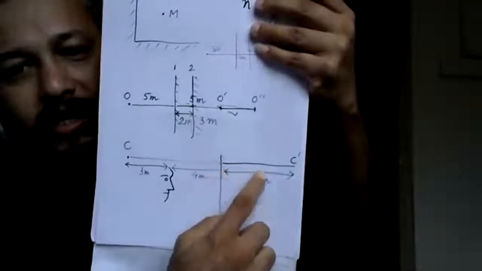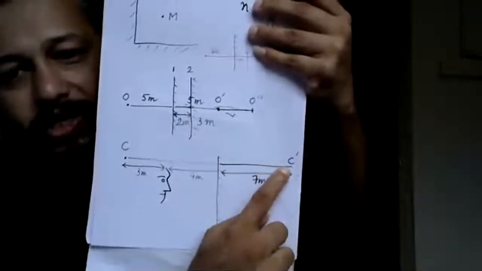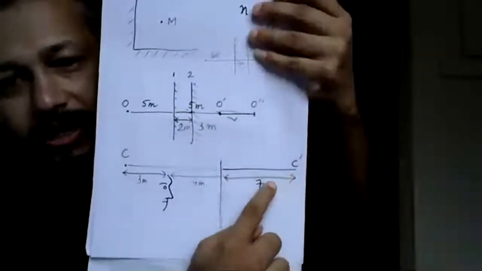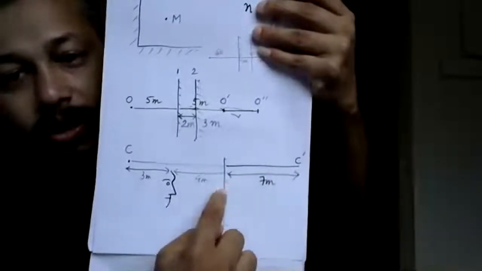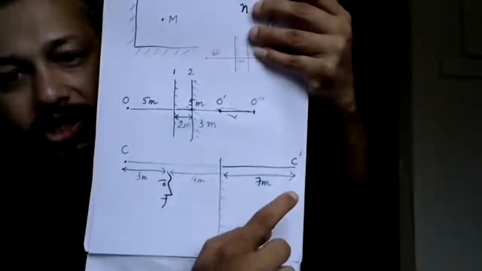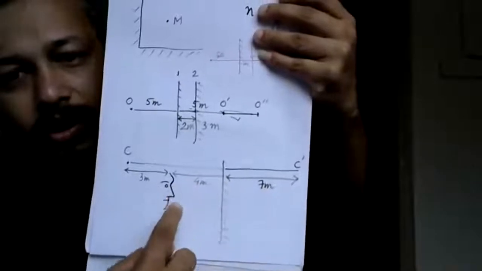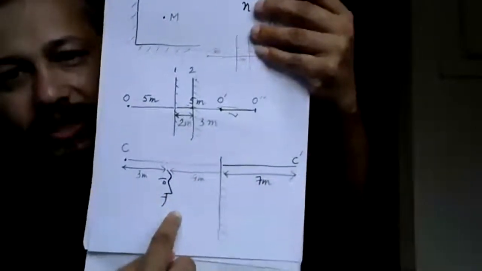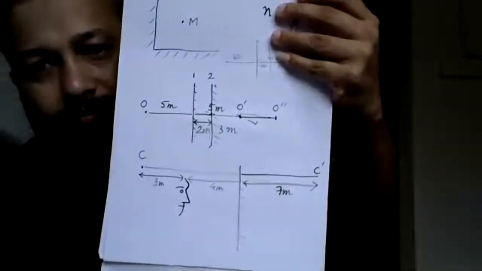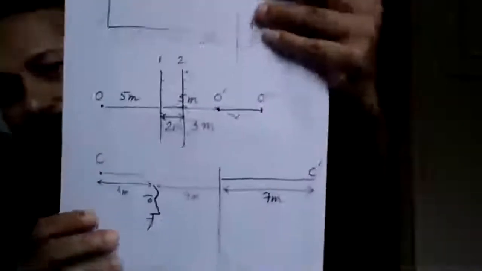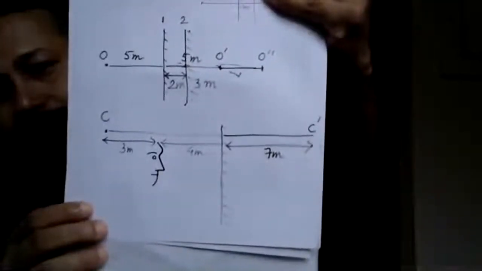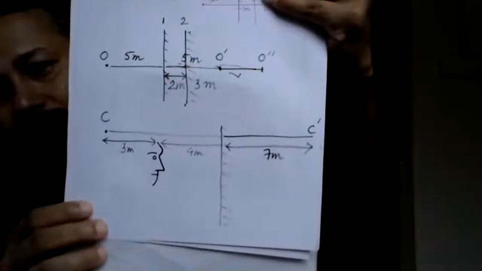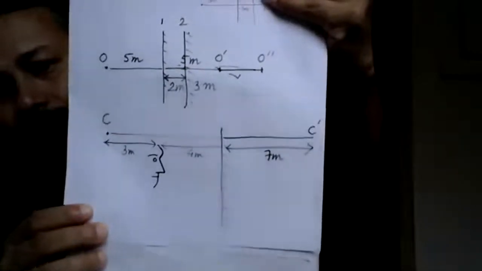So what is the distance of the image from the mirror? C dash is the image. It's 7 meter. Now what is the distance between you and the image? 7 plus 4, 11 meter. Correct answer, 11 meter. So this is the solution. I hope you understood.